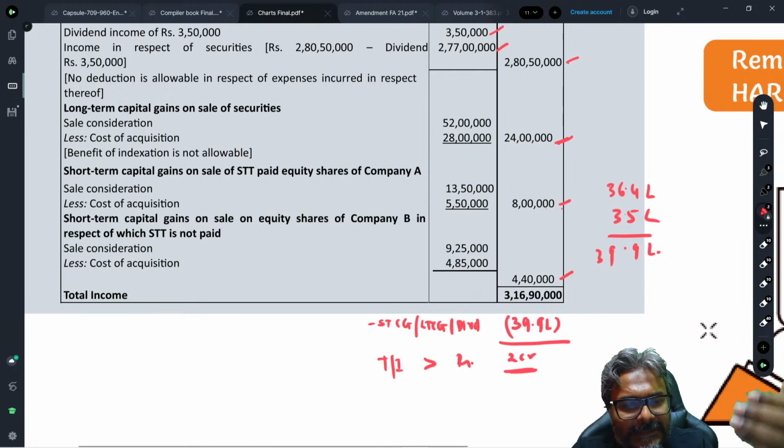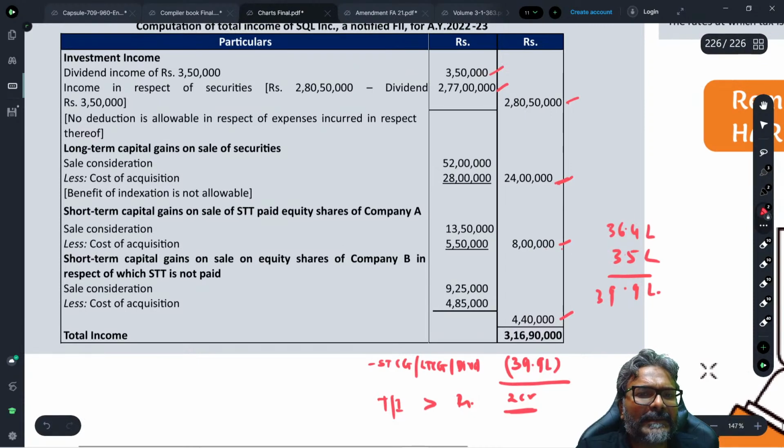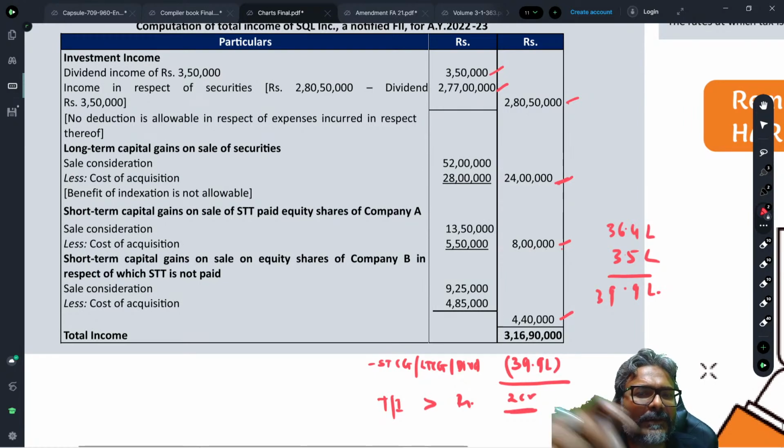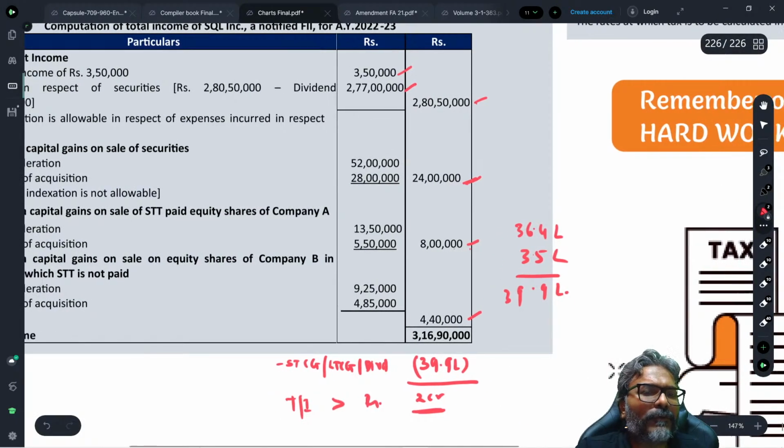Even if I reduce 39.9 lakhs, students, you can just see what 39.9 lakhs is: STCG, LTCG, which is 24, 8 lakhs, 32, plus 4 lakh 40,000, so 36 lakhs 40,000, plus 3 lakh 50,000, which comes to 39 lakhs 90,000. Even after reducing 39 lakhs 90,000 from 3 crores 16 lakh 90,000, is my total income still going beyond 2 crores? Yes.